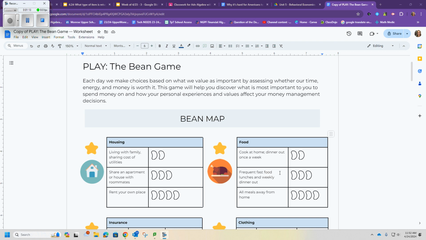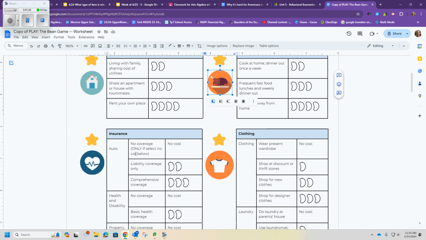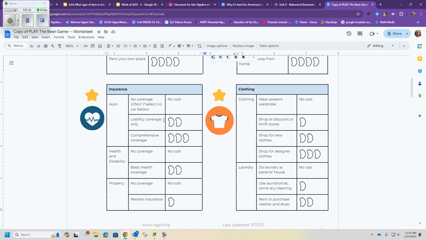All right, so like maybe you'll say, okay, I'm going to live with family and share the cost of utilities. So you're going to color in 2 beans. That's what some kids did, just to color in so you can keep track, or you can put a little mark next to them. And then, for auto insurance, are you going to use liability coverage only, comprehensive coverage?